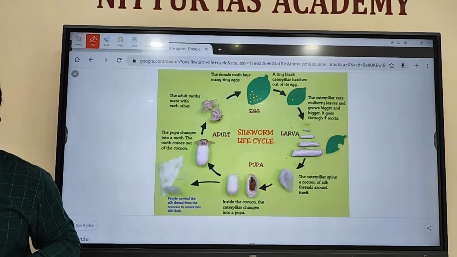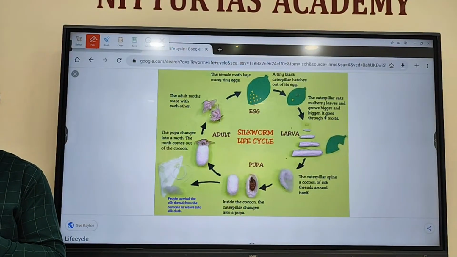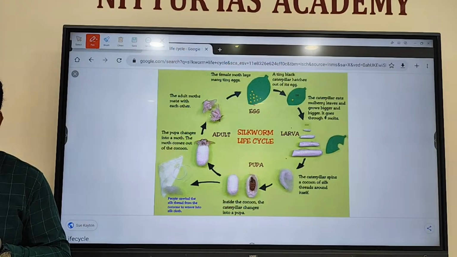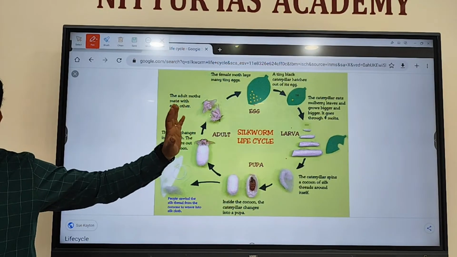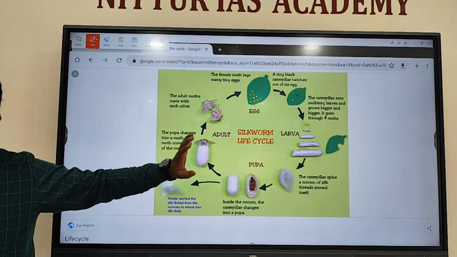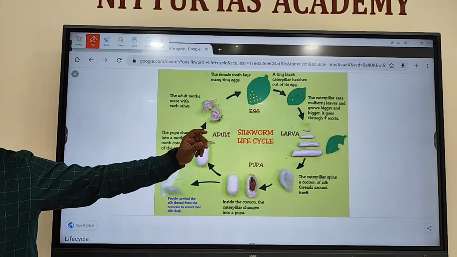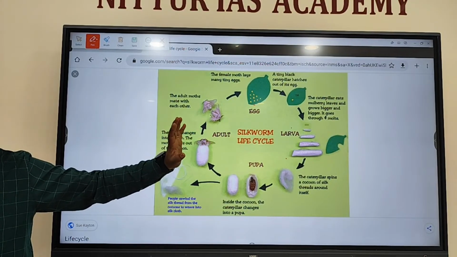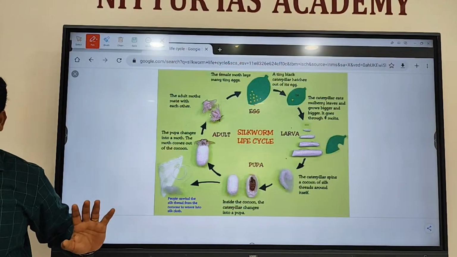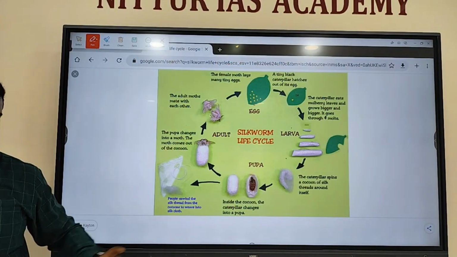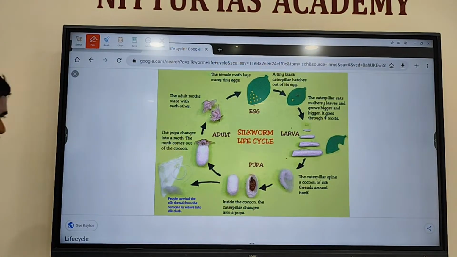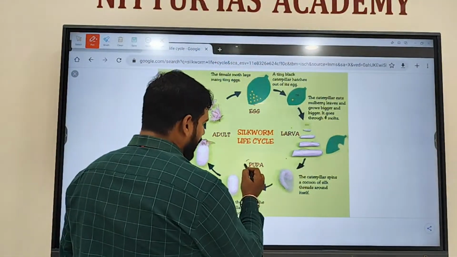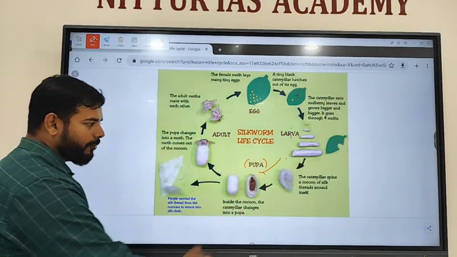Once the egg hatches, a larva comes out, an earthworm-like small larva. Later, it will start to feed on mulberry leaves. It will be fed with mulberry leaves continuously. After a few days, one or two weeks, it will grow to a fuller, bigger size called the pupa. Larva to developed pupa stage.